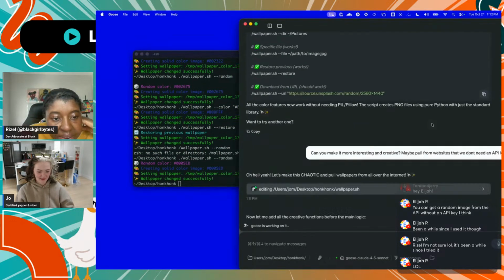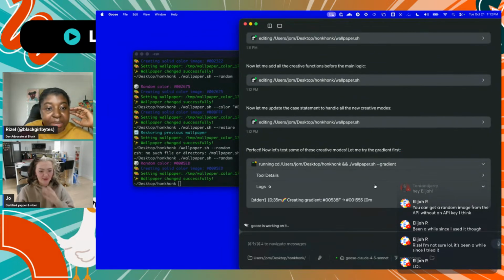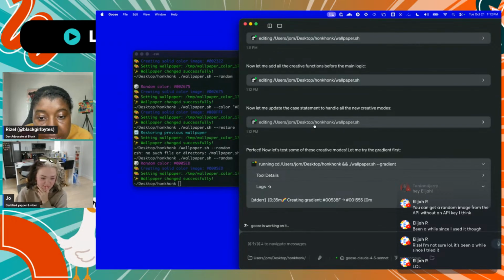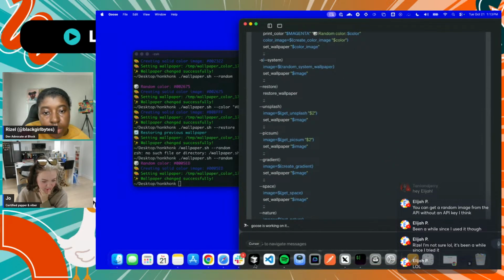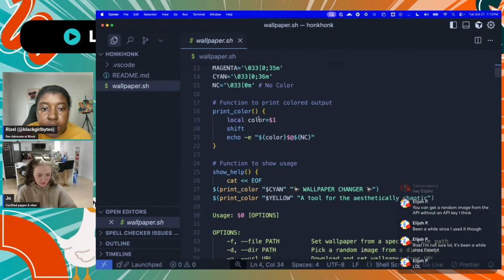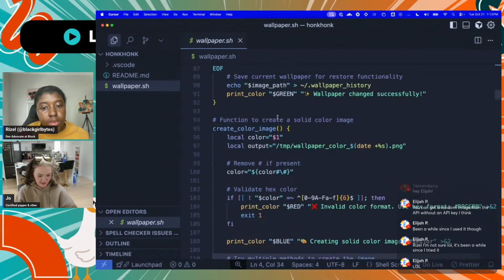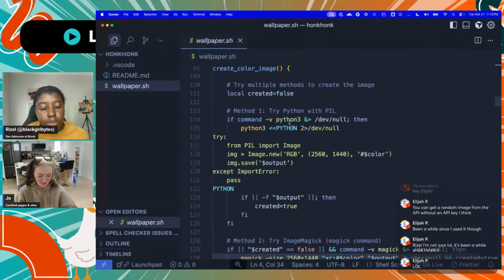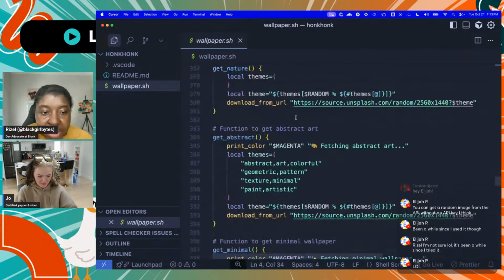That's interesting for the CLI. I didn't even think about using CLI. I just went straight with UI. So I was like, let me switch it up. Could be cool. And it's creating a gradient. That's cool. It's probably going to give some kind of opportunity to use gradients. I guess I could also show the source code for the people that are interested, how it's doing it. The output is a shell script. I didn't tell it what to use, but it's just using a shell script, which I can barely read. I'm not really a shell developer here. But it's crazy how I could do all this in just a few minutes.